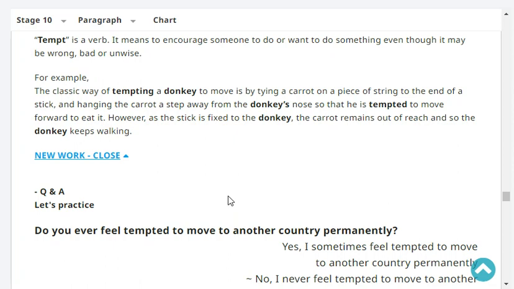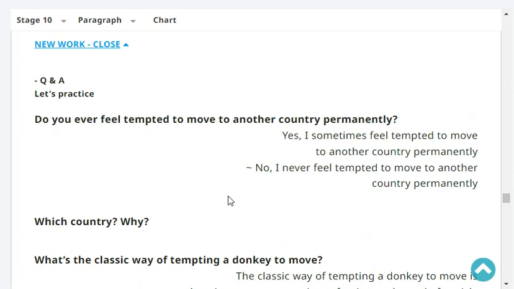He is tempted to move forward to eat it. However, as the stick is fixed to the donkey, the carrot remains out of reach and so the donkey keeps walking. Okay, so let's practice. Do you ever feel tempted to move to another country permanently? Yes or no? Oh, yes.